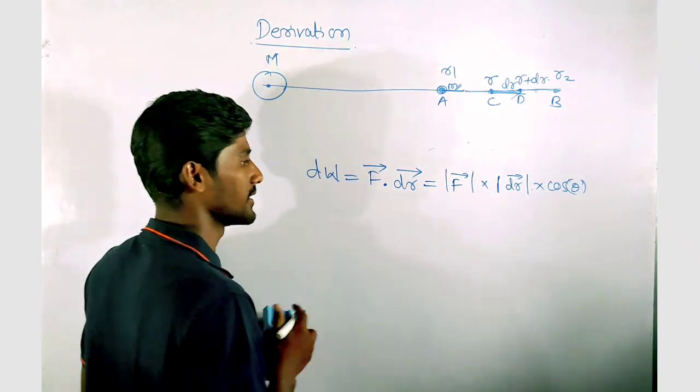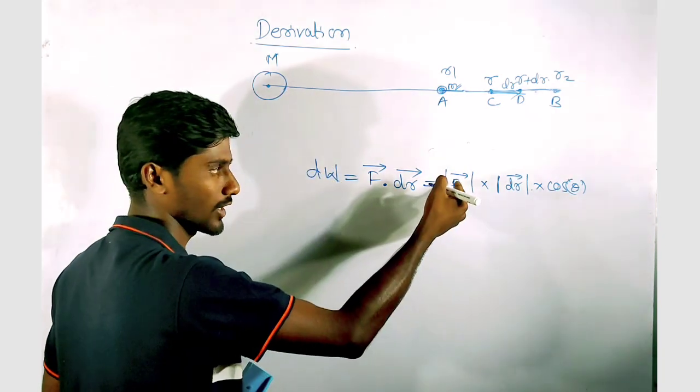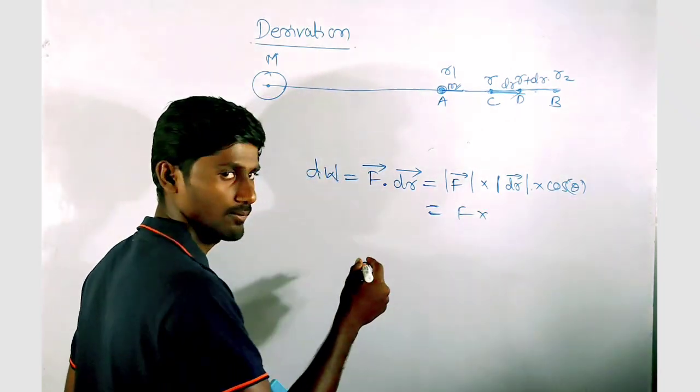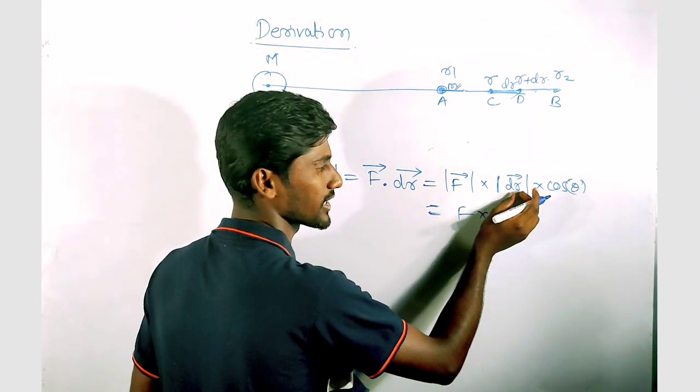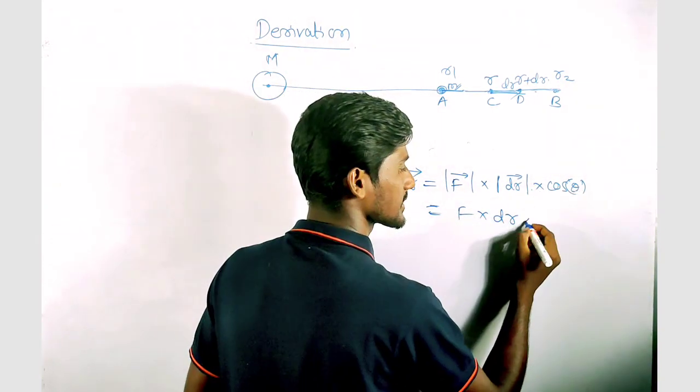So I can write this like magnitude of F, replacing the magnitude of the F vector with F, and replacing the magnitude of this small displacement vector with dr, and where cos theta is cos 0.